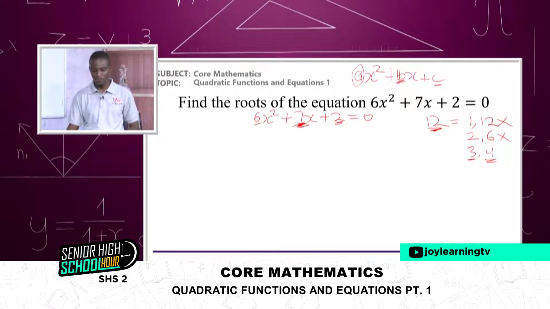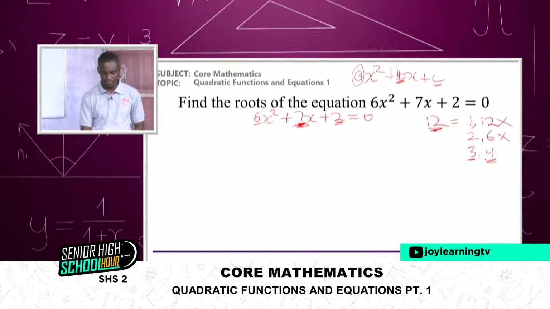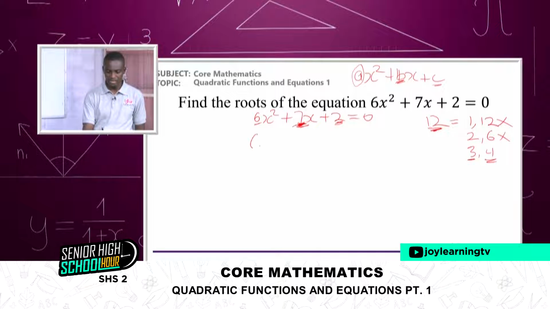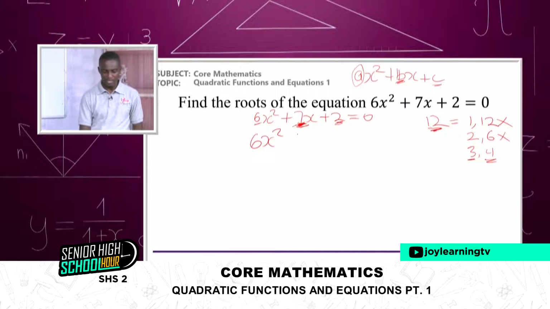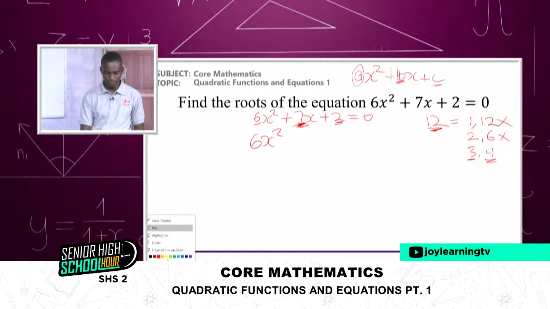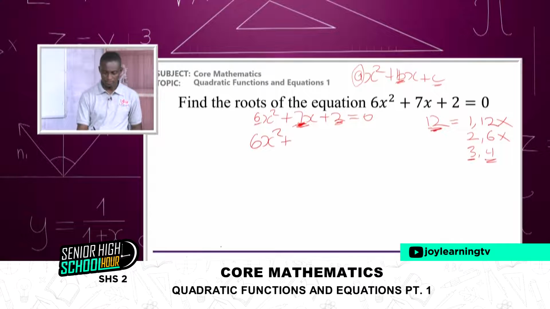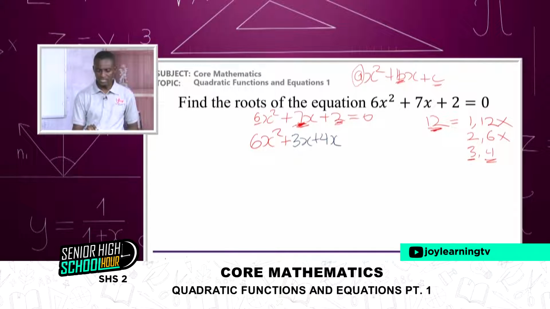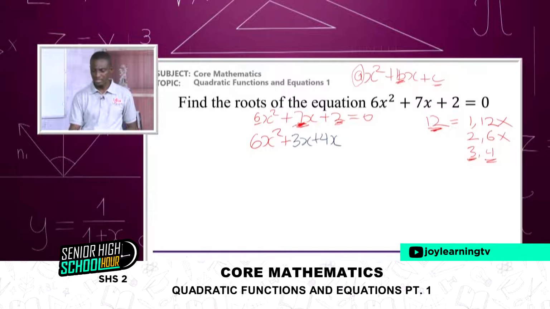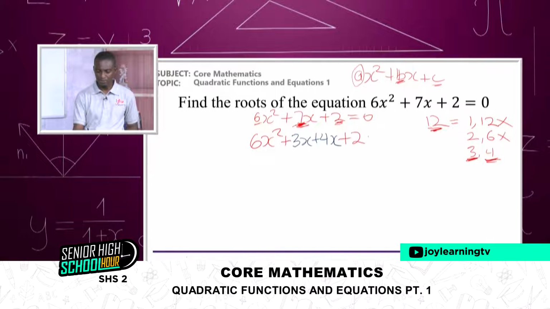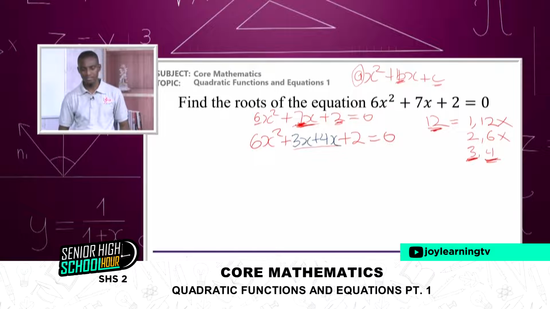So we have our 3 and 4. What I'm going to do next is to replace the 7 with 3 and 4, and attach x to them. So I can write this as 6x squared, which is here already, then 3x, then 4x. So in place of the 7x, I can now put this and that, and then bring the 2 that I have already here, and then the 0. And we get a 7x. Then maintain all other numbers.